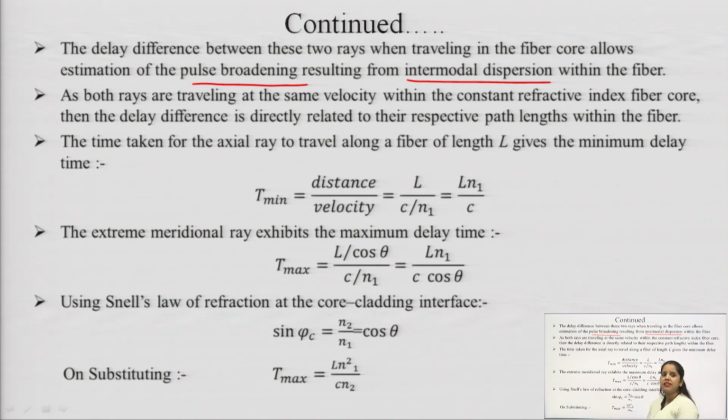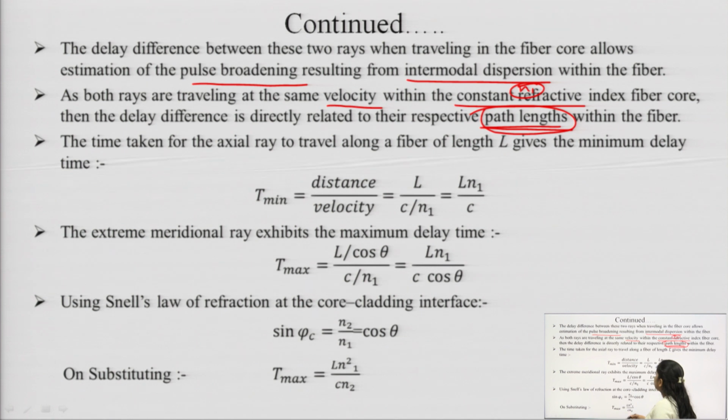Now, as both rays are travelling with the same velocity within the constant refractive index, that is, within the core only, having the refractive index of n1, the cause of the delay difference, as already discussed, is the path length. Since one ray, the axial ray, follows the straight path, but the meridional ray follows the zigzag path.